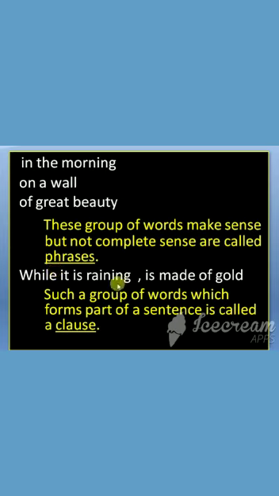While it is raining, is made of gold. Such group of words which forms part of a sentence is called a clause. So when you look at these, these are part of a large sentence, isn't it? Therefore, these words are called as what? Clause. Understood?